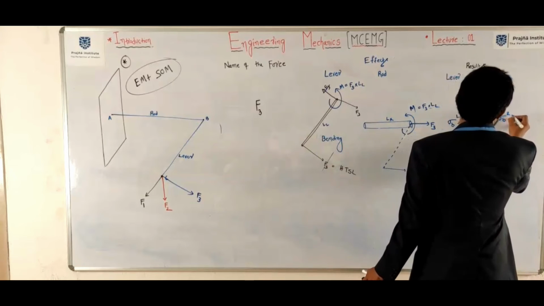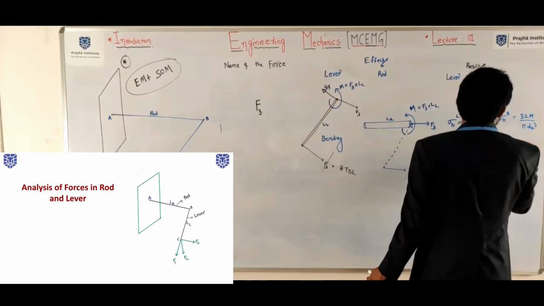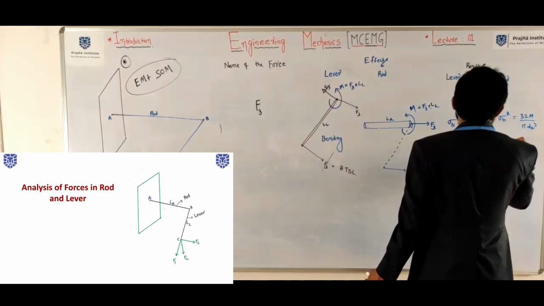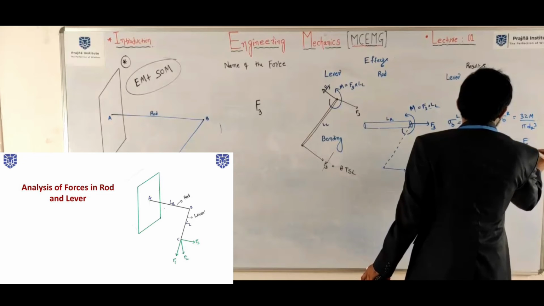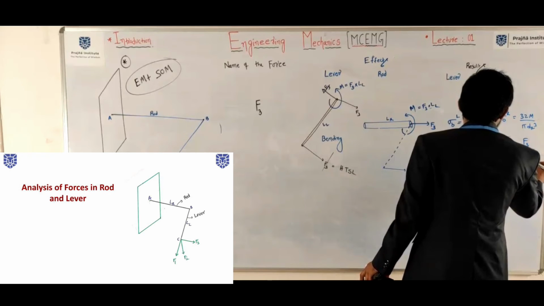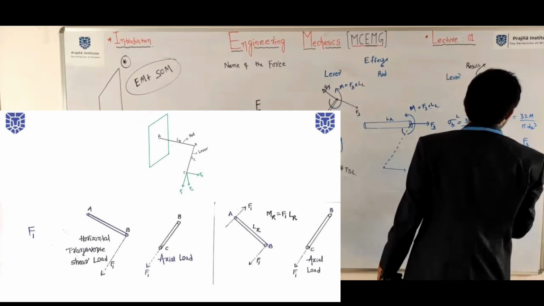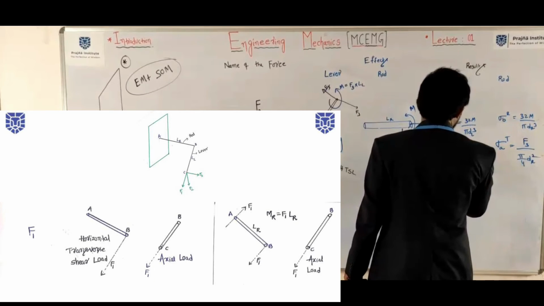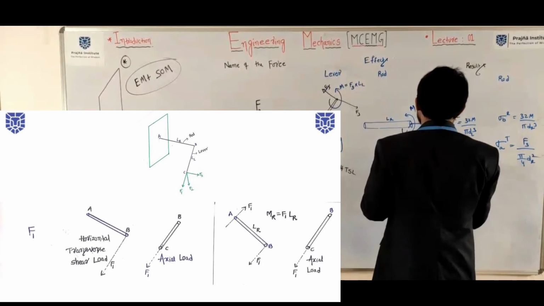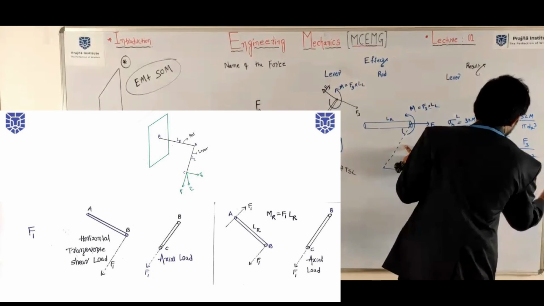Here the bending stress in the rod is 32 M by pi d_r cubed, and the axial tensile stress in the rod is F3 by pi by 4 d_r squared. So this is the thing. Clear? Here M is equal to F3 into the length of the lever.